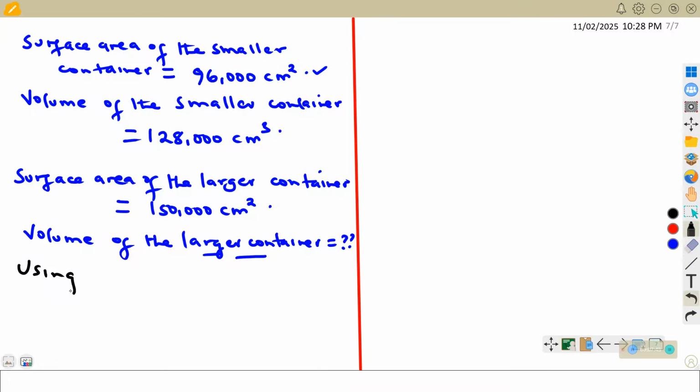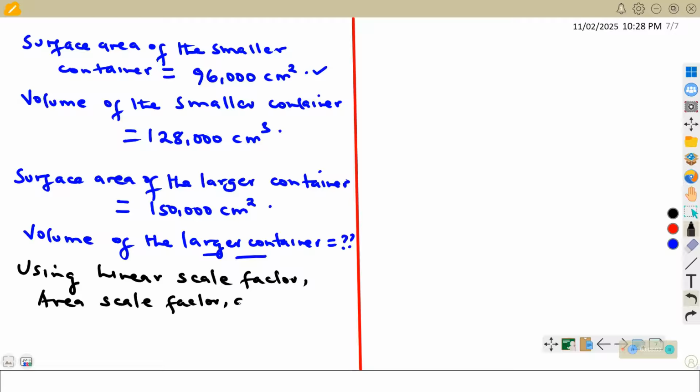So we shall be using a linear scale factor, area scale factor, and a volume scale factor. We need to use the idea of linear scale factor, area scale factor, and the volume scale factor to get the relationship between surface area and the volume of the container.